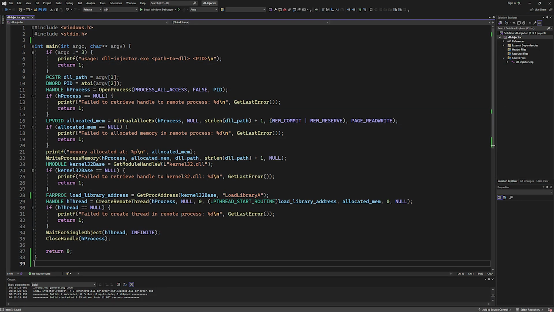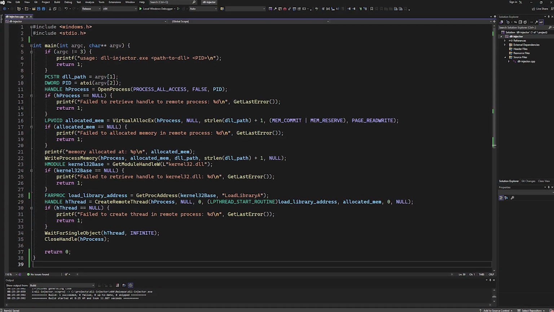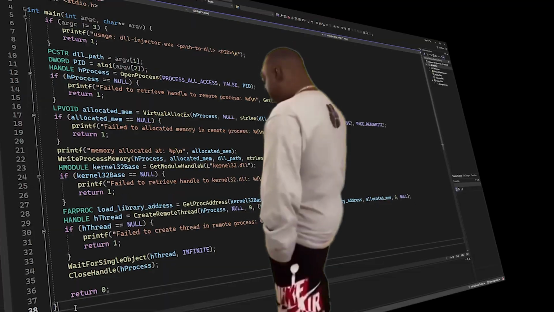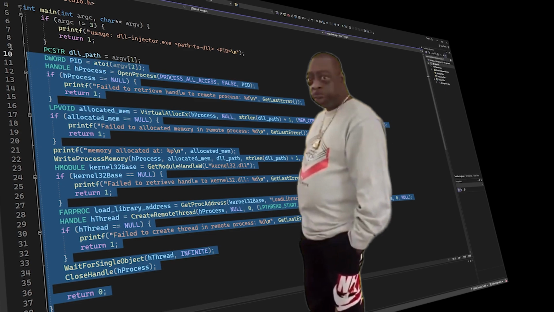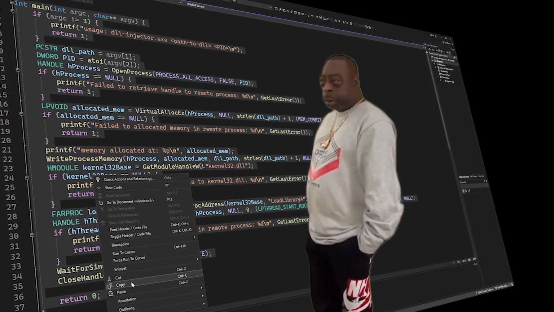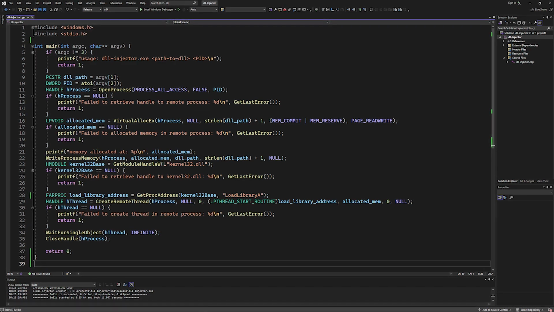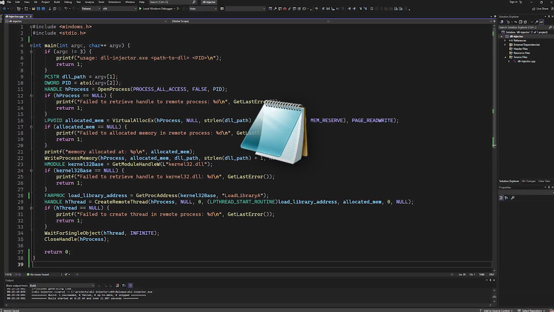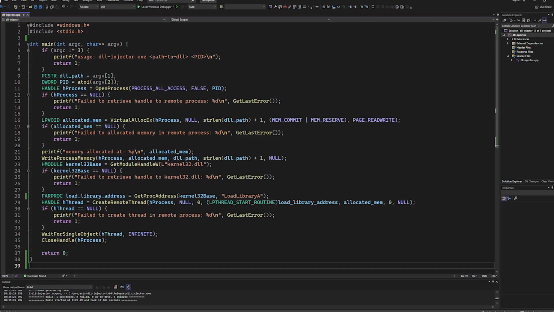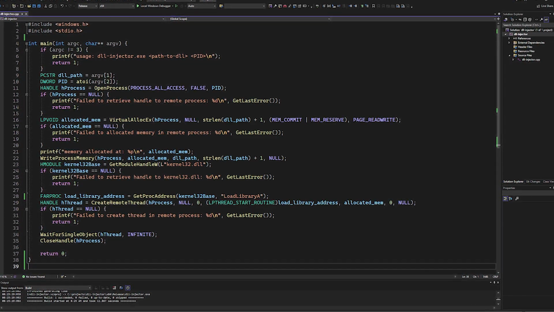I didn't implement that here to reduce the complexity of the code and only focus on the core functionality of this DLL injector. But you can do this yourself as homework, but do not copy and paste anything. Write the whole thing from scratch and implement the process enumeration functionality and pick another process to inject into, like Notepad or something. Anyways, let's now visualize what will happen in the memory when this code is executed rather than explaining it line by line.